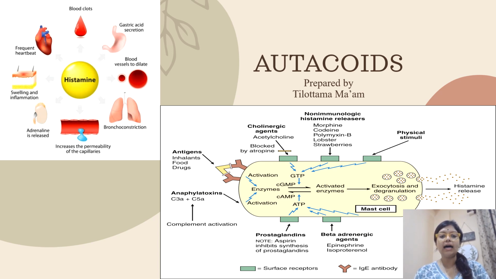In today's class, I am going to discuss about Autacoids. Now, what are Autacoids? They are known as local hormones. In Greek, Autacoids means the local hormones that are used for self-remedy.